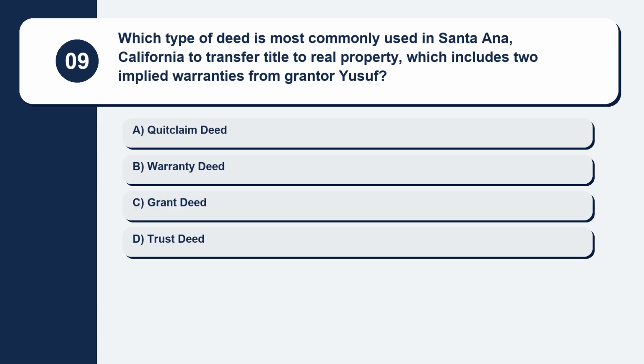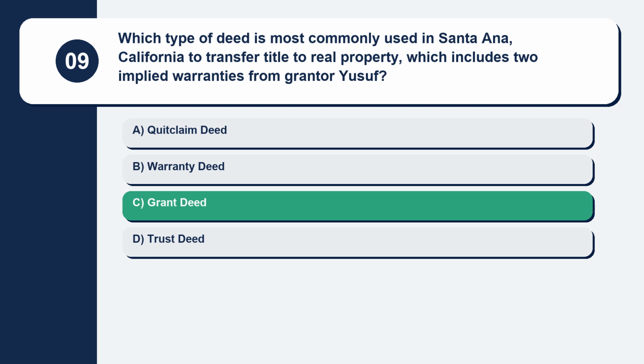Question 9. Which type of deed is most commonly used in Santa Ana, California to transfer title to real property, which includes 2 implied warranties from grantor Yusuf? Here are your options. Option A, quitclaim deed. Option B, warranty deed. Option C, grant deed. Option D, trust deed. The correct answer is option C, grant deed.